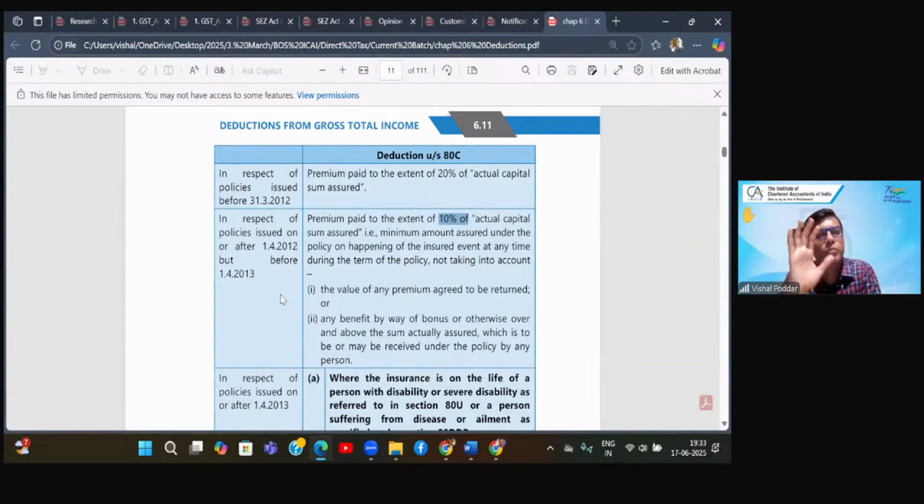This 10% comes to 50,000. So even though I'm making payment of 80,000, that is that much amount I'm investing in the form of premium in my policy, I will be eligible to get deduction only of 50,000 because of this 10% limit. So this is an important point in life insurance premium, 20%, 10%.